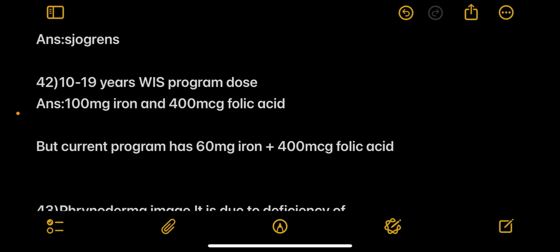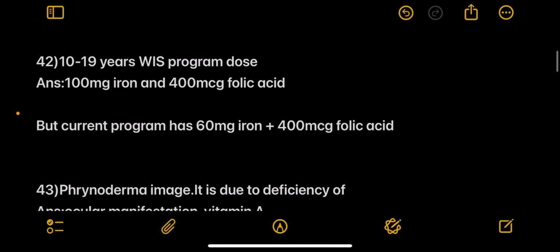VIPS was actually for adolescents, and in this question it is 10 to 19 years. But if there is anything mentioned about a pregnant lady, then the answer should be 60 mg iron plus 400 microgram folic acid, because that is the one provided to pregnant ladies, but VIPS doesn't include that. The pregnant ladies are not included under VIPS.